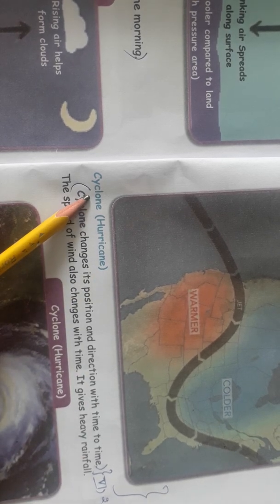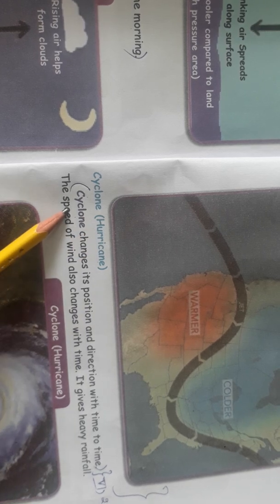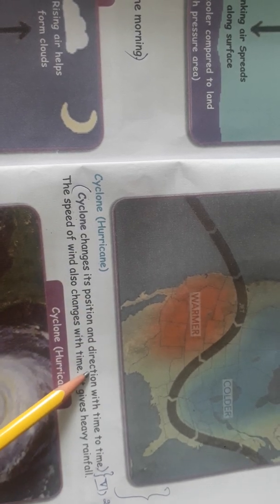Next one, this is a 2-mark question. Cyclone, hurricane. What is called a cyclone? We say a cyclone has formed and that it will rain for the next 2 days. So cyclone means cyclone changes its position and direction from time to time.